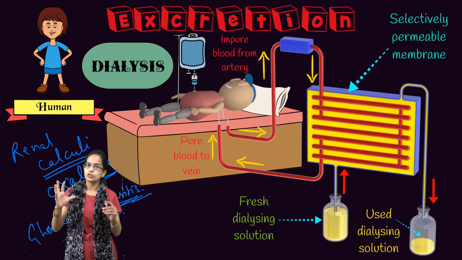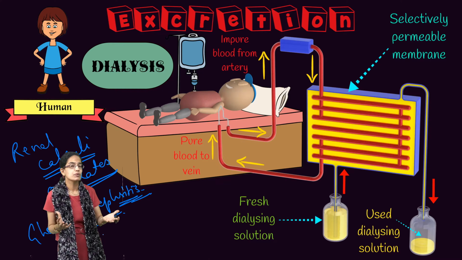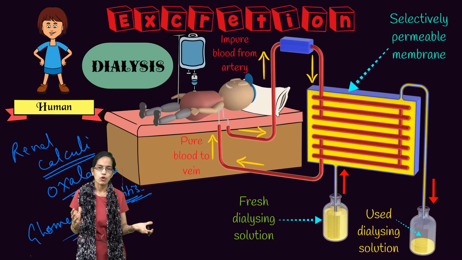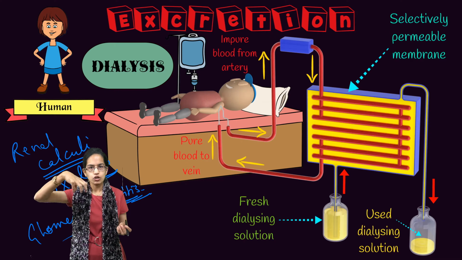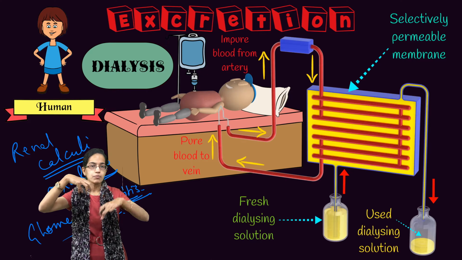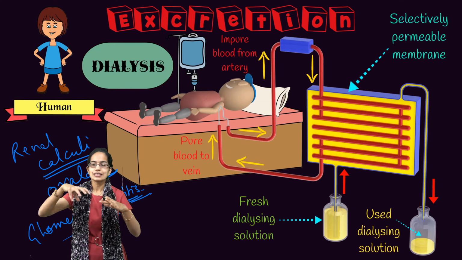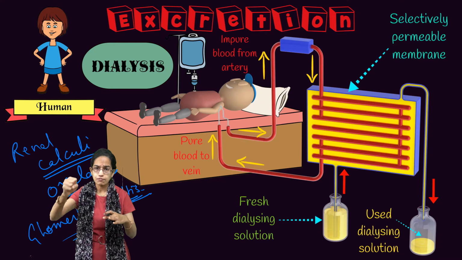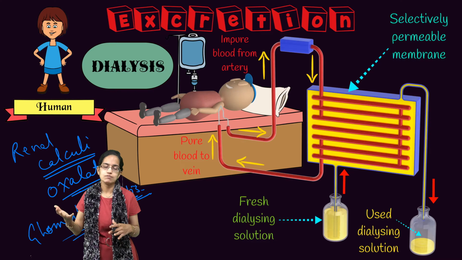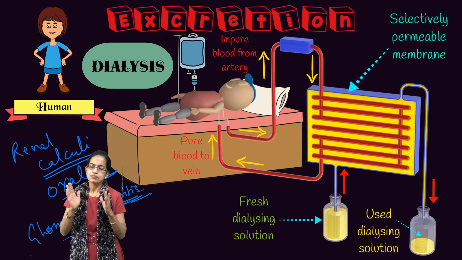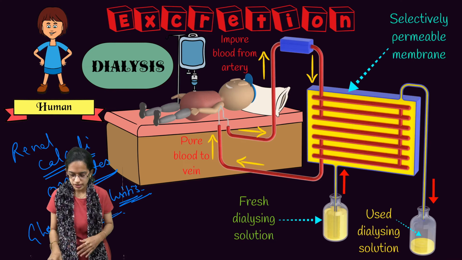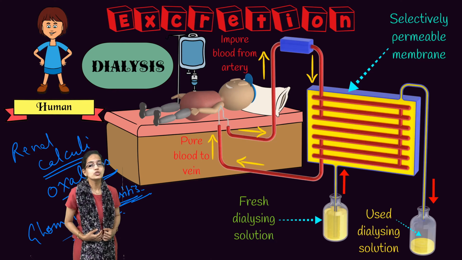The kidney is composed of millions of nephrons, and each nephron has a renal capsule, which is the glomerulus fitted within the Bowman's capsule, and when this glomerulus is inflamed, the condition is known as glomerulonephritis.